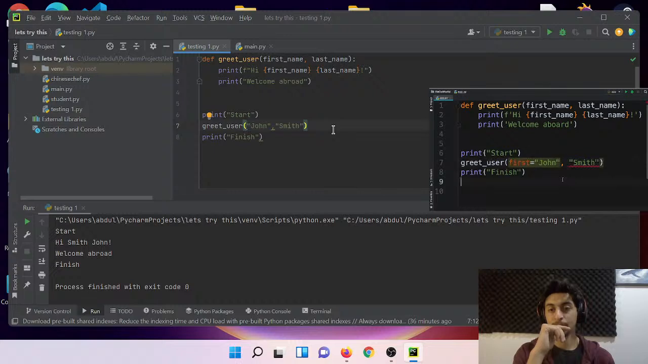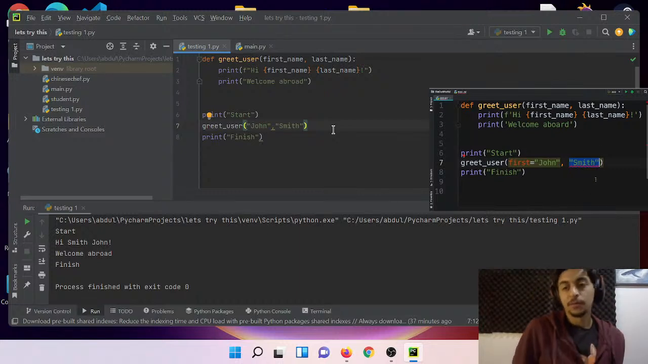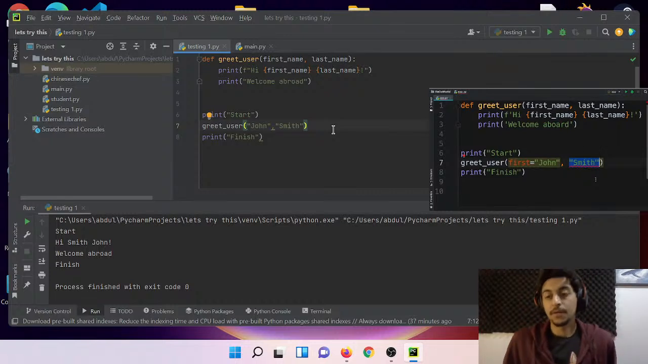Look, we immediately get this error. Take a look: positional argument follows keyword argument. So when calling this function, we're supplying one keyword argument and one positional argument, and Python doesn't like this. So if you're mixing positional and keyword arguments, use the positional arguments first and then the keyword arguments.